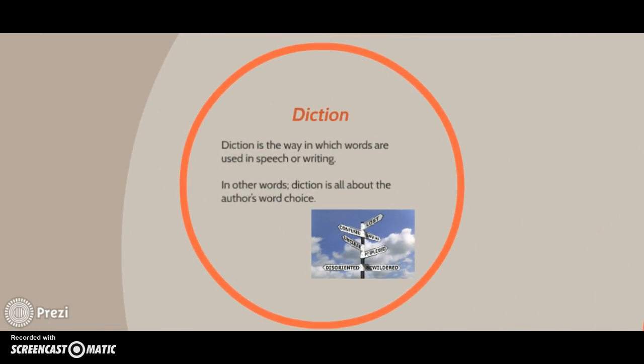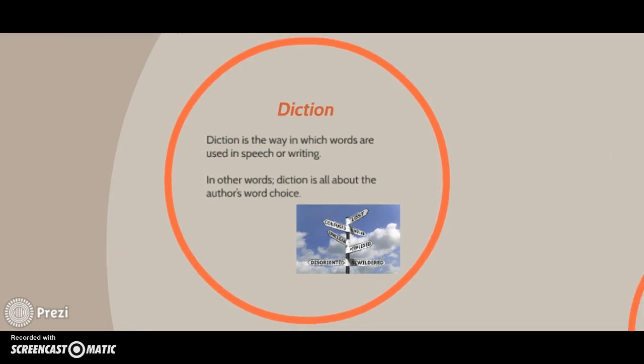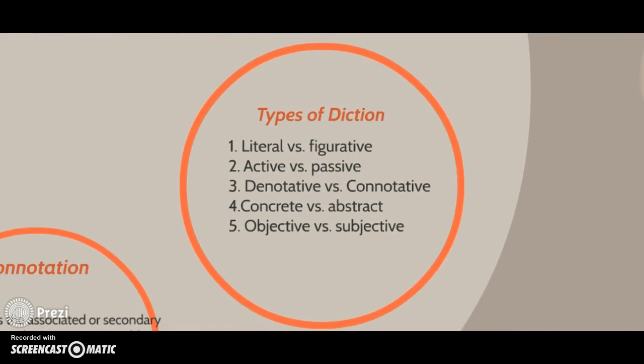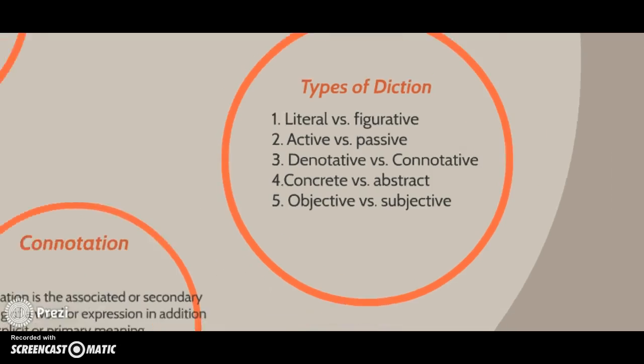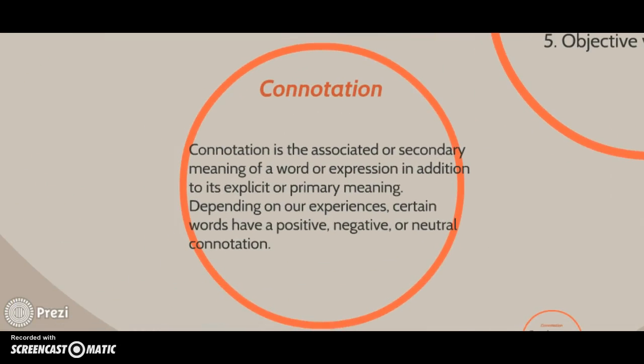Diction is the way in which words are used in speech or writing. In other words, diction is all about the author's word choice. There are many different types of diction. There's literal versus figurative, active versus passive, denotative versus connotative, concrete versus abstract, objective versus subjective, and many, many more. But today we're going to focus on connotation.